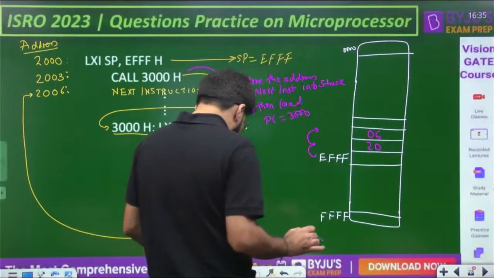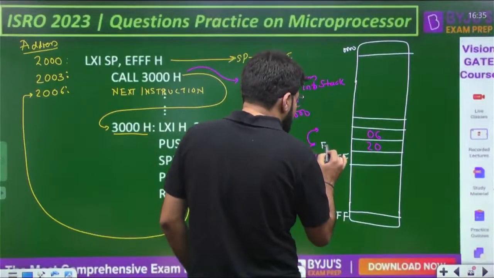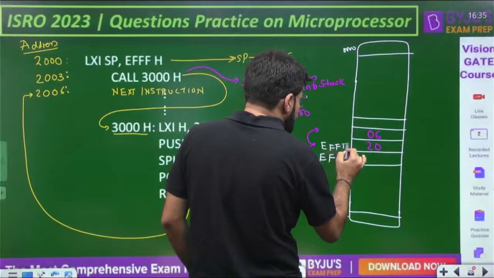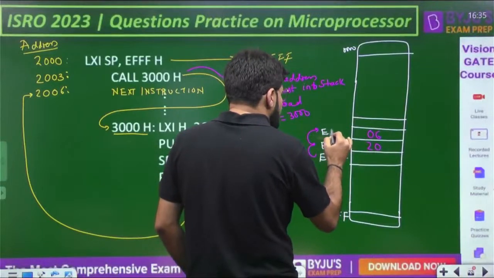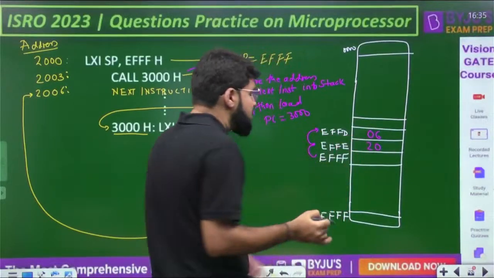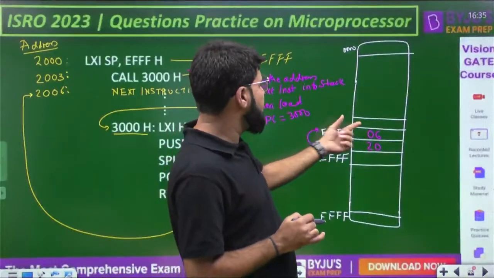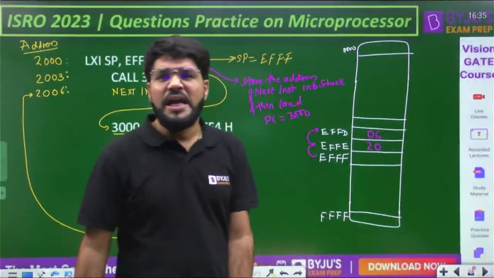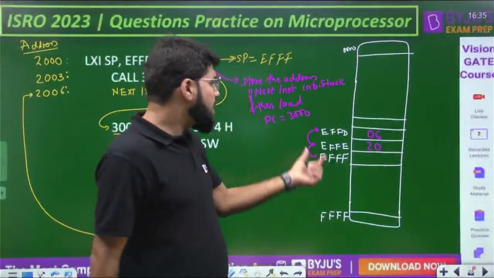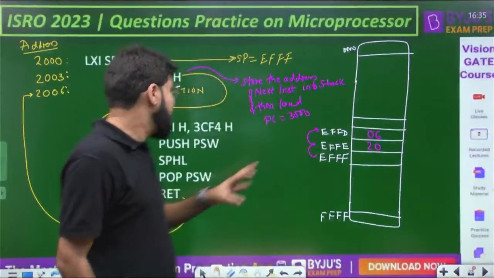I am at EFFF, now I am going to come to EFFE, and then EFFD. First the higher order, 20, is stored. Then the stack pointer is decremented by 1 again, and 06 is stored. So what is the stack pointer now? EFFD.